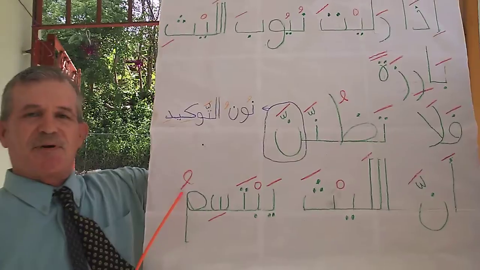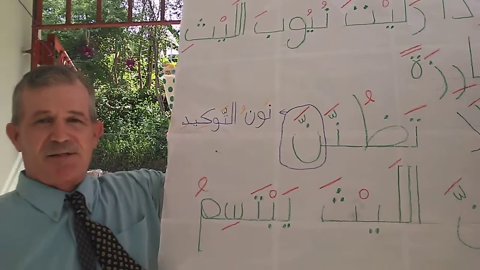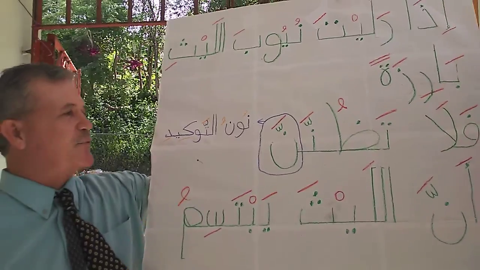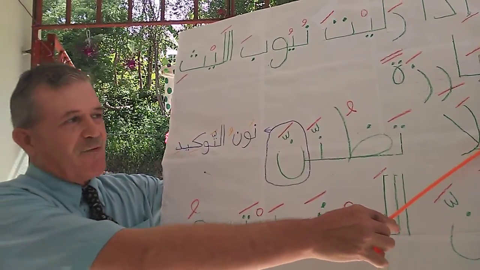And the only reason that we pronounce this u at the end of yabtasim, he smiles or he is smiling, is because it's formal poetry. Otherwise we would not.